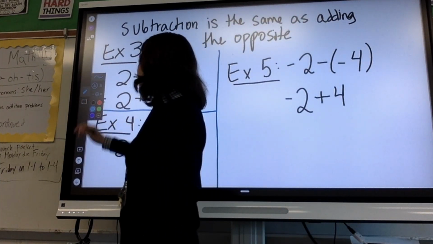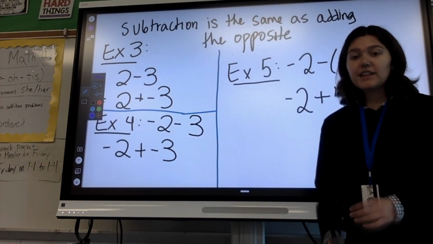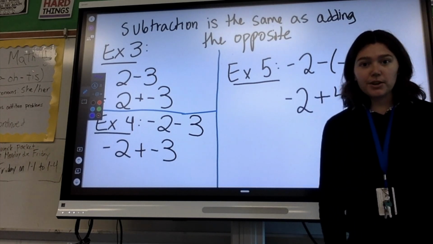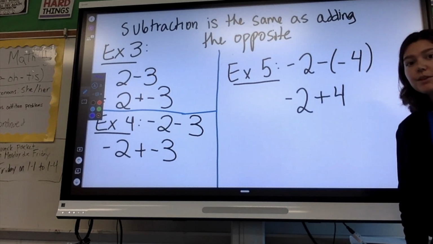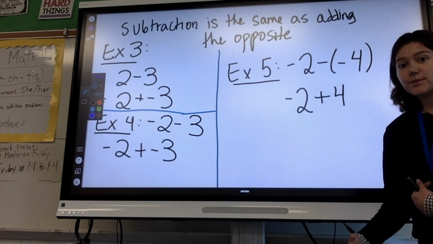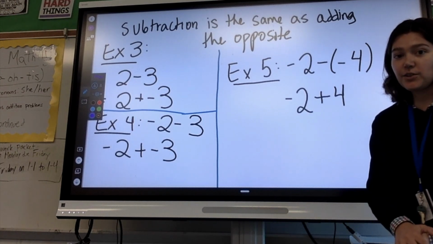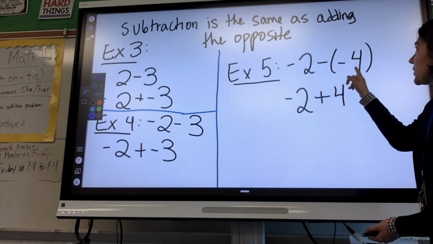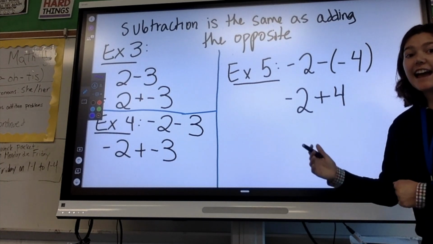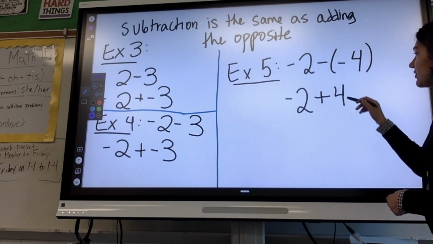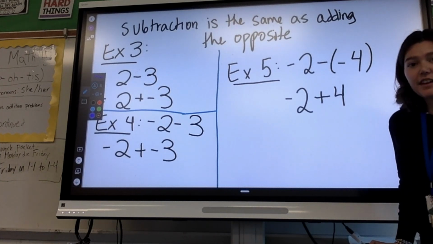Conceptually, we talked about how this was like we were trying to get rid of a hole. If we have a hole, that's what our negative number is. It's -4. And trying to subtract -4 means we're trying to get rid of a hole. The only way you get rid of a hole is by adding dirt into the hole. So that's what we're doing here when we're going from minus -4 to plus 4. We are adding 4 units of dirt. And that's going to close the hole. That's going to do what this is saying.